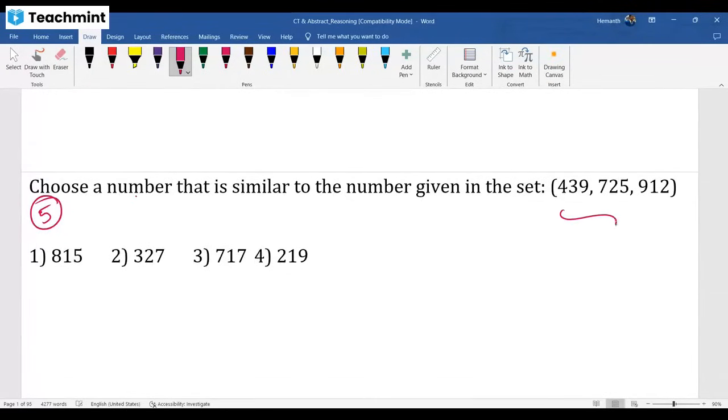Here, these numbers are following some logic. This is actually related to analogy only. These all are following some logic. You need to identify the option which is following the same logic. Analogy related question. 439 is following some logic. 725 is having some logic. 912 is having some logic. Identify the logic and apply it. Which option is having the same logic?